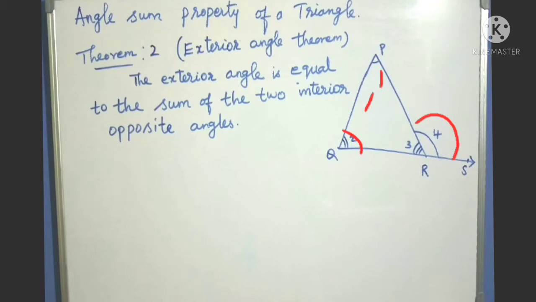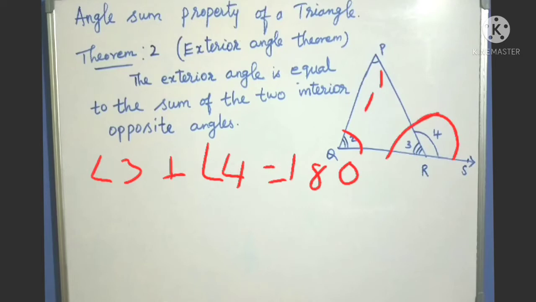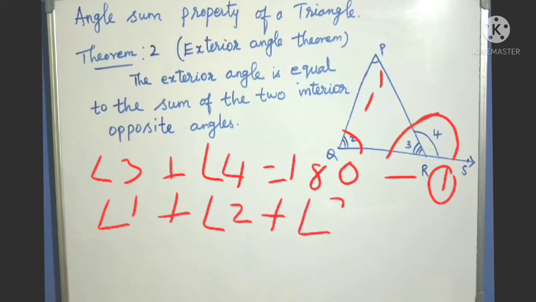See these two angles, 3 and 4. Angles 3 and 4 are a linear pair, so angle 3 plus angle 4 equals 180 because both angles form a linear pair. Okay, so this is equation 1. And recall the previous theorem, the interior angle theorem: the sum of the three angles of a triangle is 180. So angle 1 plus angle 2 plus angle 3 equals 180.